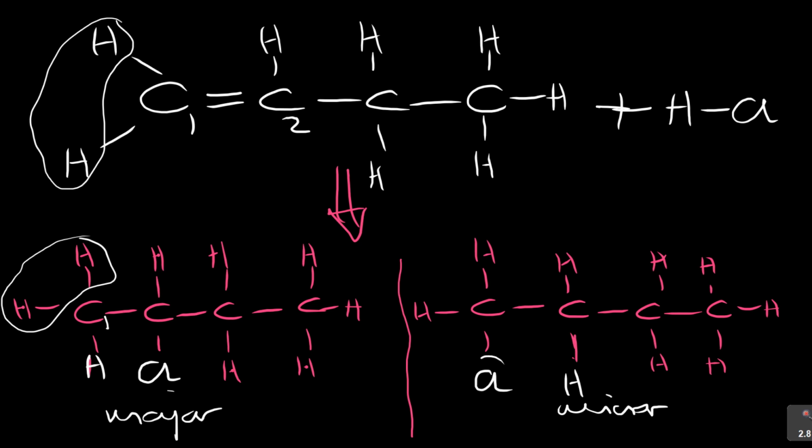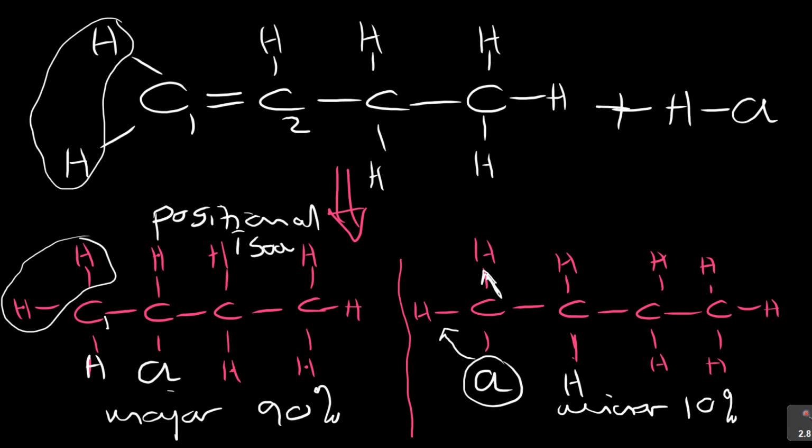Look, chlorine went to the carbon with more hydrogens and it becomes a minor product. Minor means it doesn't like to be formed. Major means it's the most product that is formed. So you might find that here you have got 90% and here you have got 10%. Are you with me? What are these? These are positional isomers, guys.